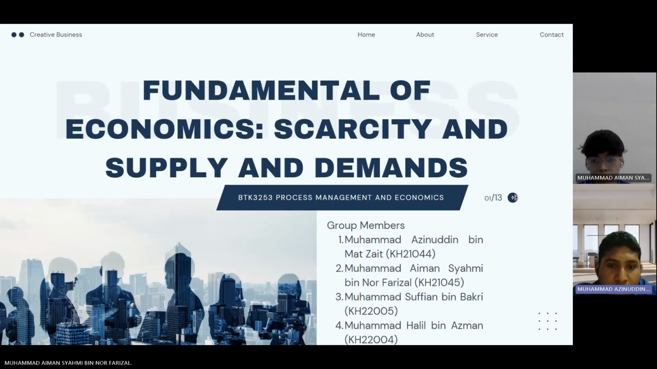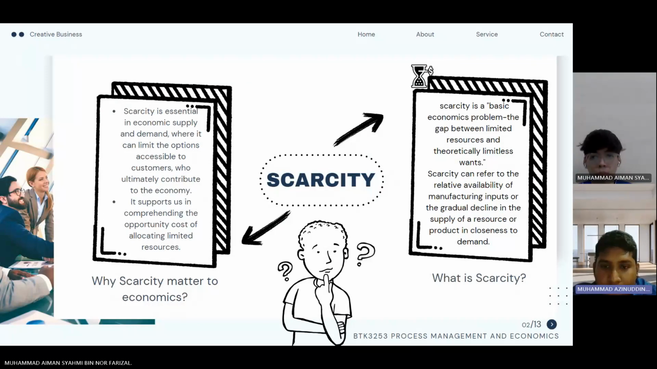So we proceed next. What is scarcity? Basically, scarcity is a basic economic problem, the gap between limited resources and theoretically limitless wants. Scarcity can refer to the relative availability of manufacturing inputs or the gradual decline in the supply of resources or products in relation to demand.